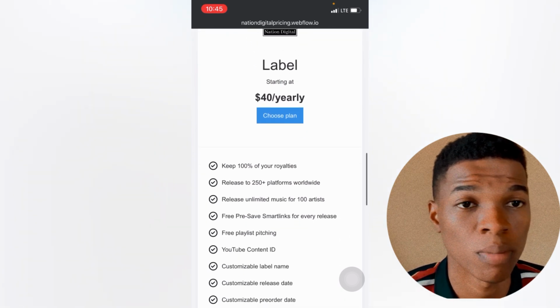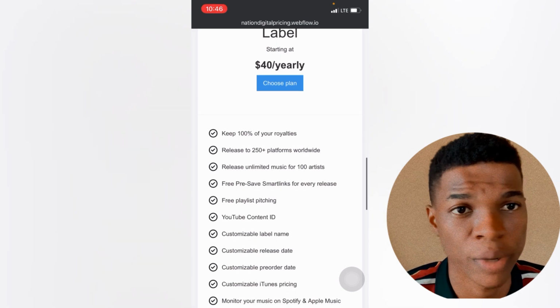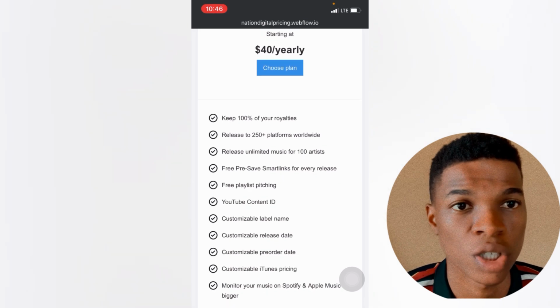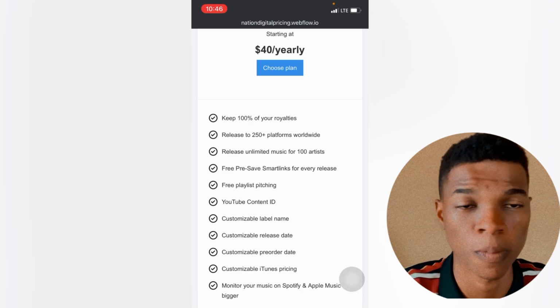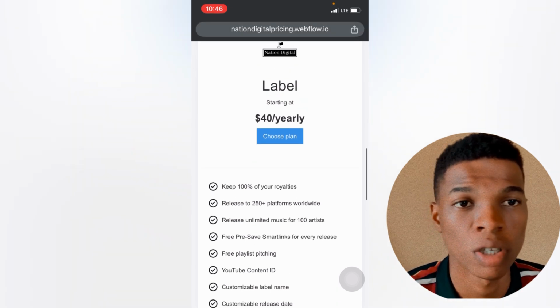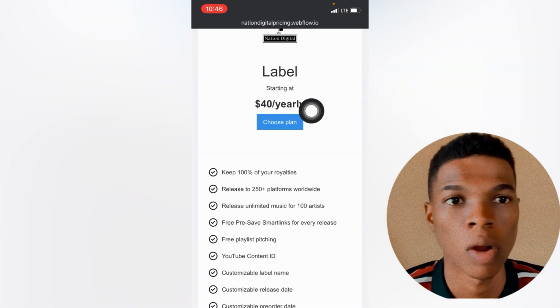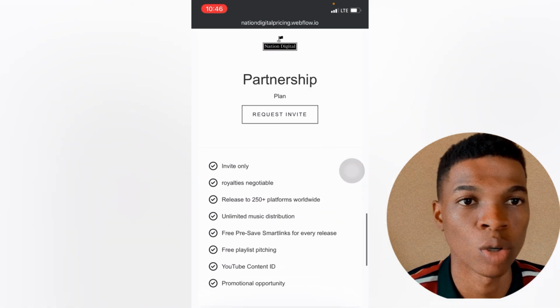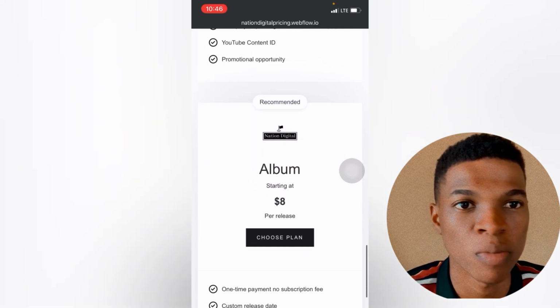And you can see right here that these are all the features you're going to be getting if you sign up for the label plan. So basically, if you are a label and you have more than one artist on your roster, then I'm going to advise that the best plan you should go for is the label plan right here. And I also love that Nation Digital Distribution offers the per release plan.